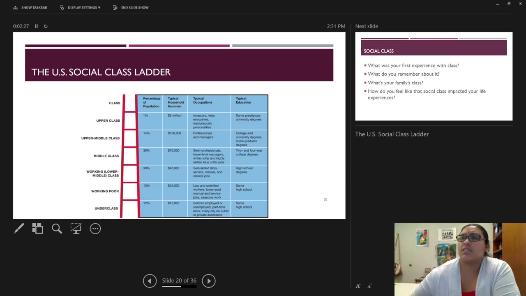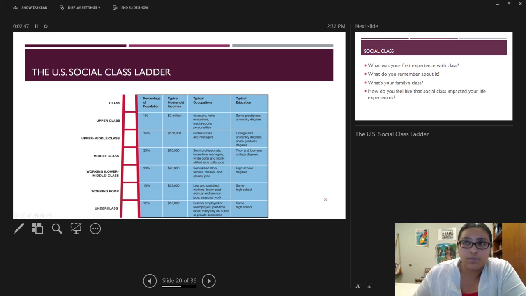You can see we'll start at the beginning again. We have the upper class, which is 1%, and typical income is about 2 million. Jobs include investors, executives, heirs, celebrities, and they have some prestigious university degrees.